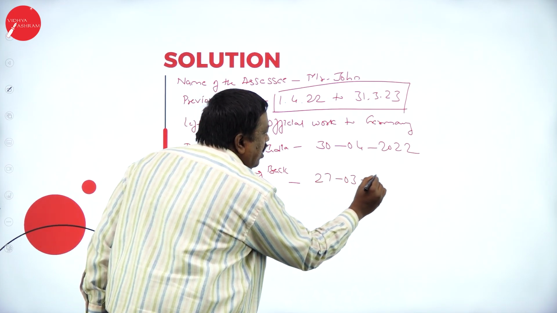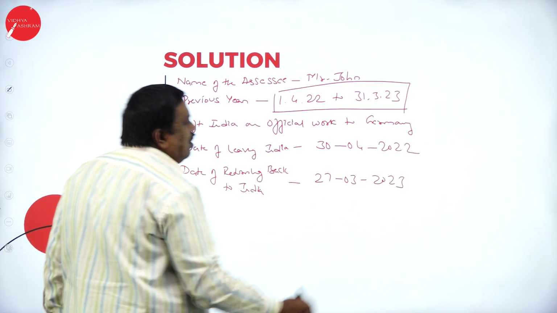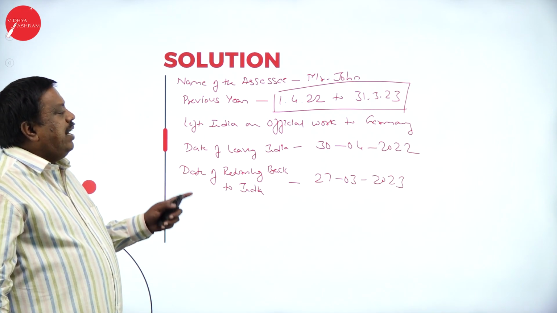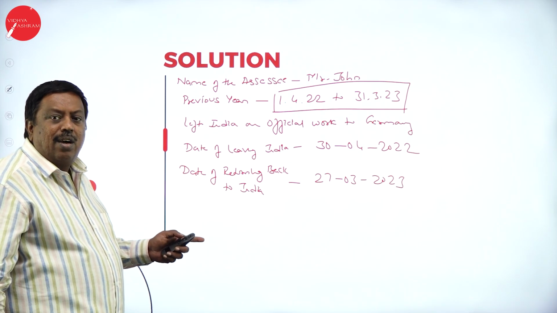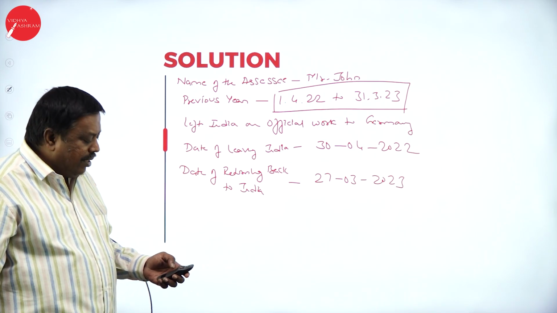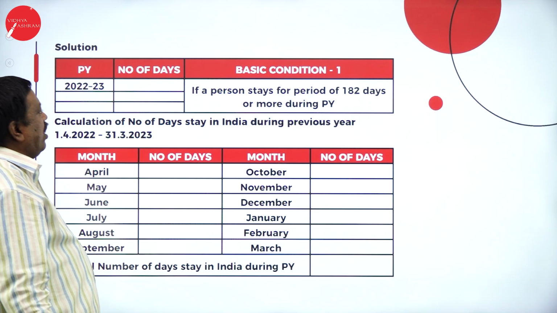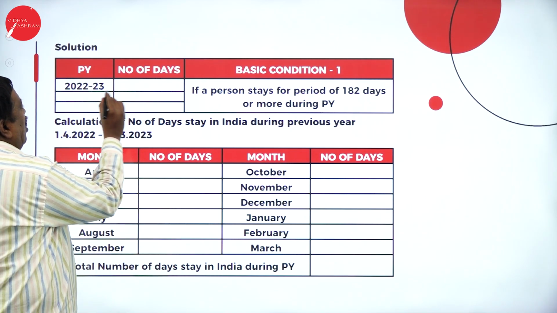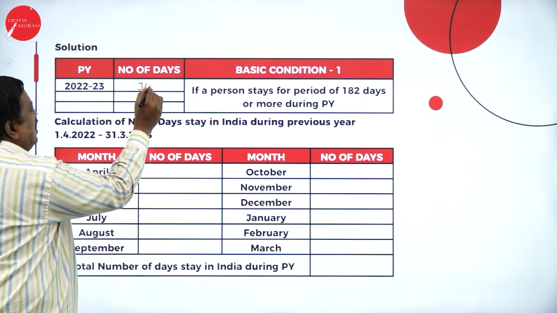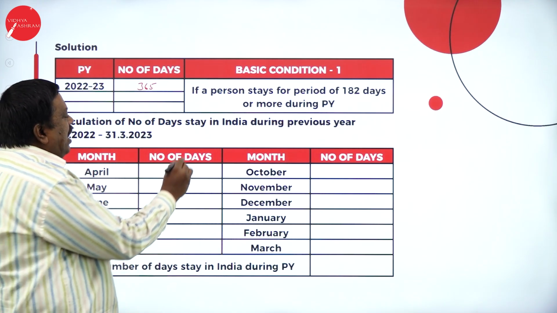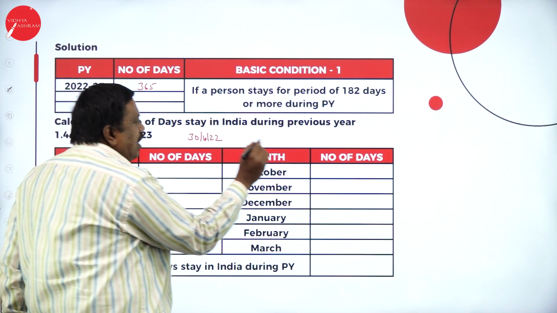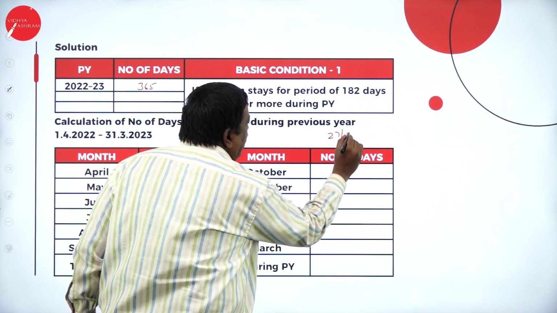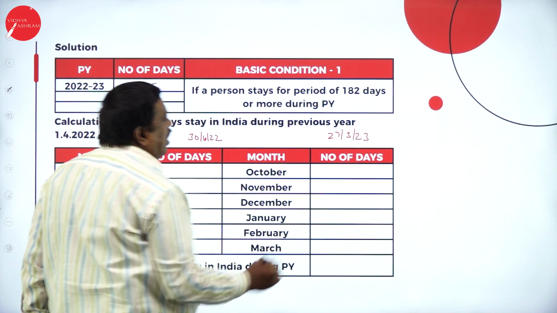27th March 2023. So when I returned back, I left India on 30th April 2022 and returned back to India on 27th March 2023. So let us calculate by drawing this. How many days are there in 2022-23? 365 days. Now, when I left India, 30th April 2022. When I returned back, 27th March 2023.